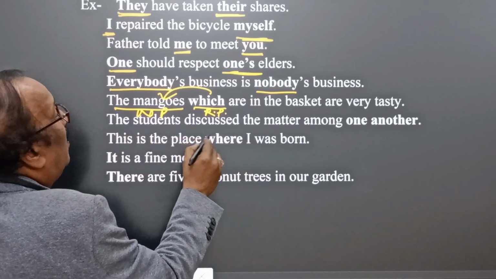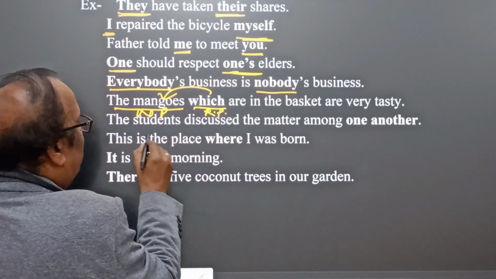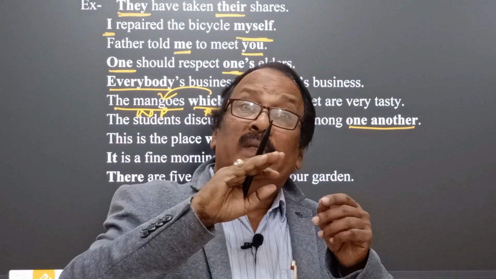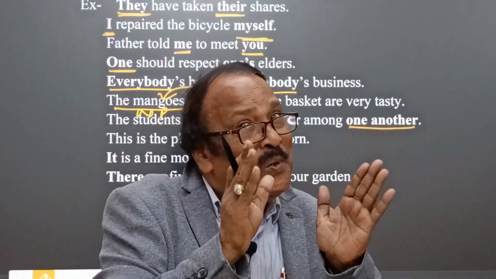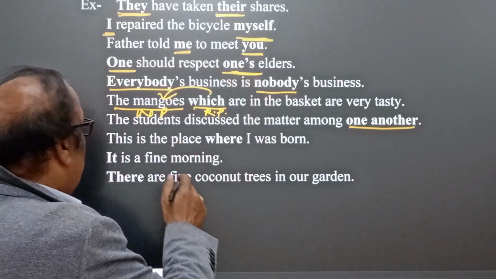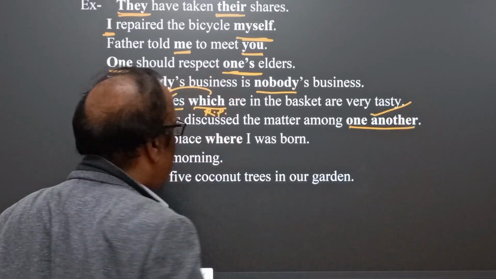Next, the other idea: the students discussed the matter among one another. Listen, one another is reciprocal. Whenever the number of members exceeds two, then one another comes, but whenever there are two, then each other. And here the students discuss the matter among one another.